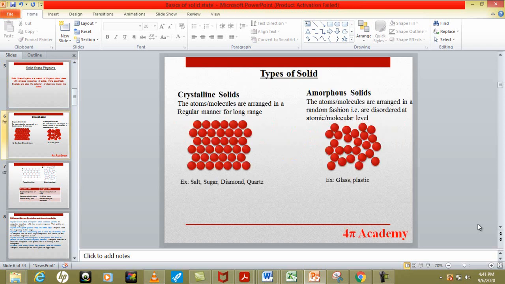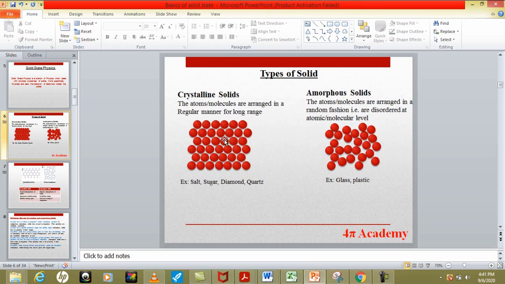Now the most important thing is, as we are talking about solids, we need to understand the solid, its types and everything about solids. Basically, in nature we have two different types of solids. The first category is crystalline solids. This is the image for crystalline solids, and in this type of solid there is a regular and repeated arrangement of atoms.